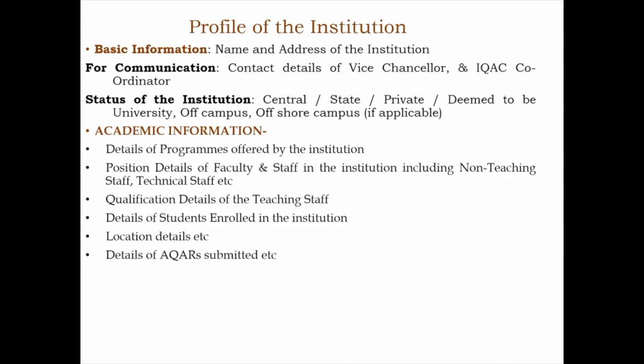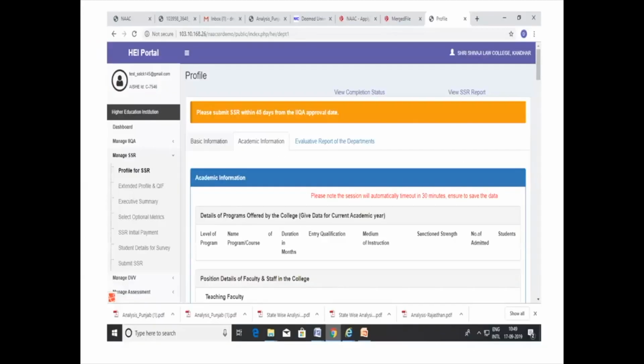The positions, that means the details of the faculty: total permanent staff, non-teaching staff, teaching staff, ad hoc, everything, all details have to be filled. The technical staff also, and qualifications, their PhD, postgraduate, MPhil, NET, all those qualification details to be submitted. Details of all the students who are enrolled in different programs and the courses which are part of these programs. Location, the geographical location in terms of state, city, tehsil, district where the institution is located, and details of AQAR. If you have subsequent cycles, then details of all such AQARs have to be submitted or have been submitted to NAAC. As already told, this is a unique HEI portal.